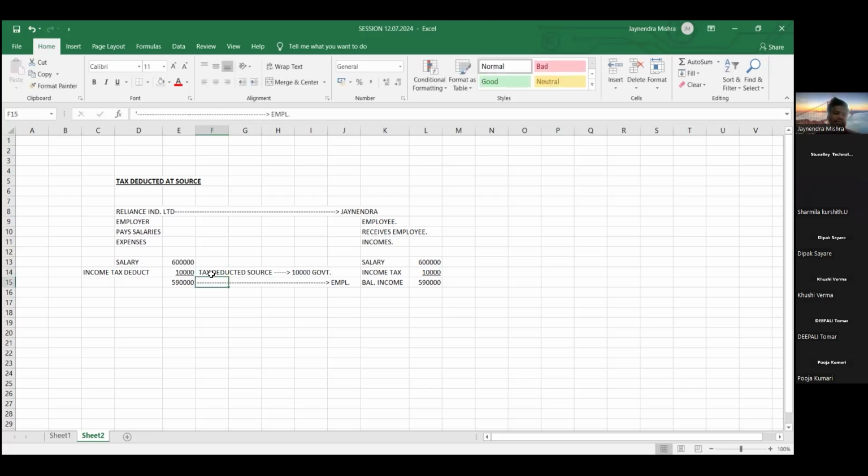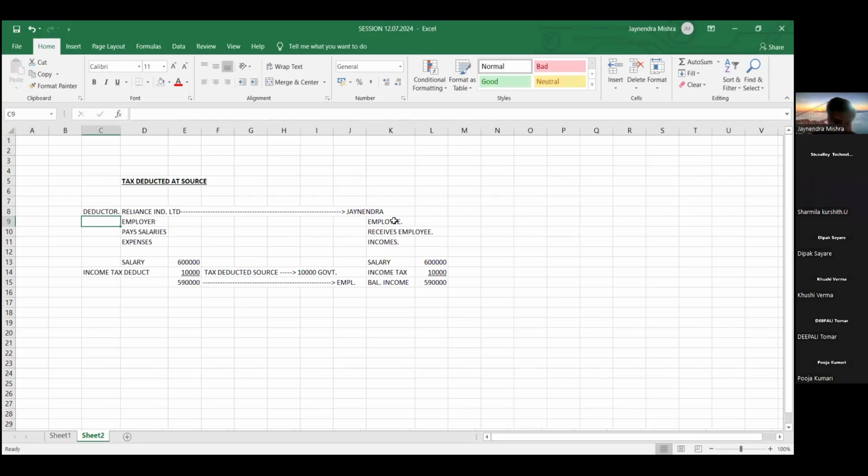Who will pay this tax to the government? The employer, Reliance Industries Limited. They will pay 5,90,000 as a salary to whom? To employee, and this 10,000 tax they will pay to whom? Government. So friends, the person who deducts the tax is called as deductor.